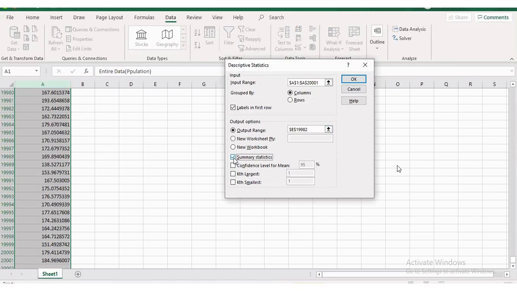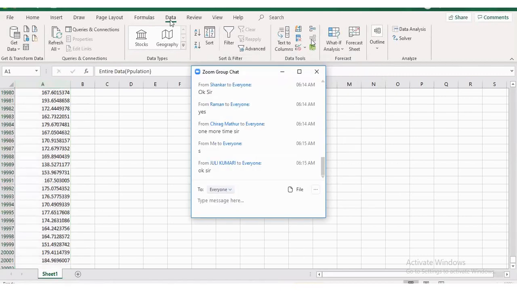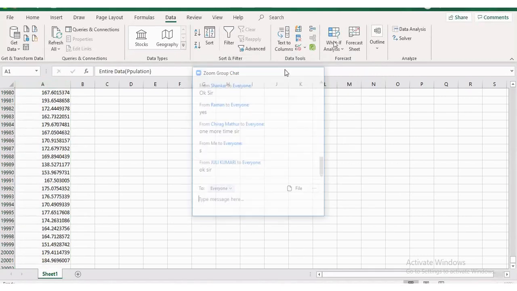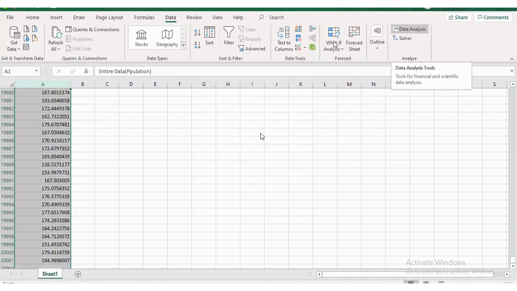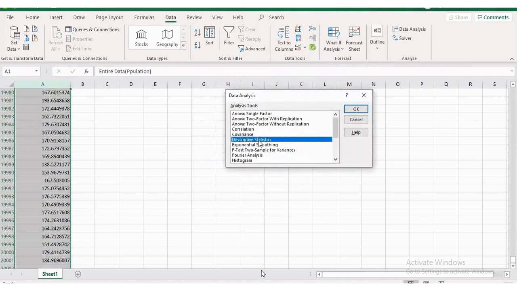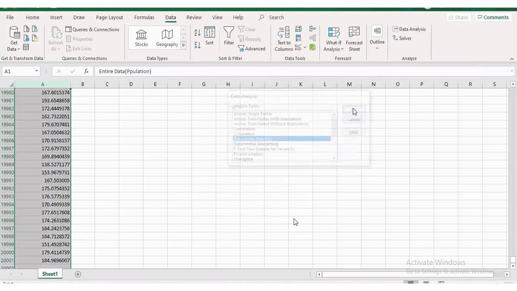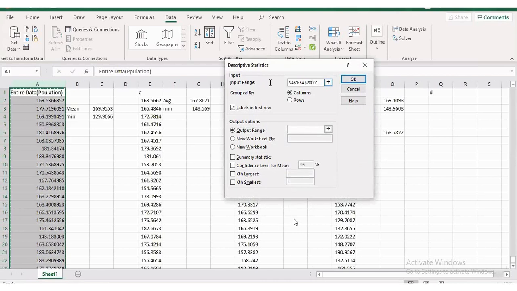Summary statistics. Data analysis. You see something called descriptive statistics. Say OK. And you give the range of the data. If it is in a column, or a row, you select the range, and labels are in the first row.